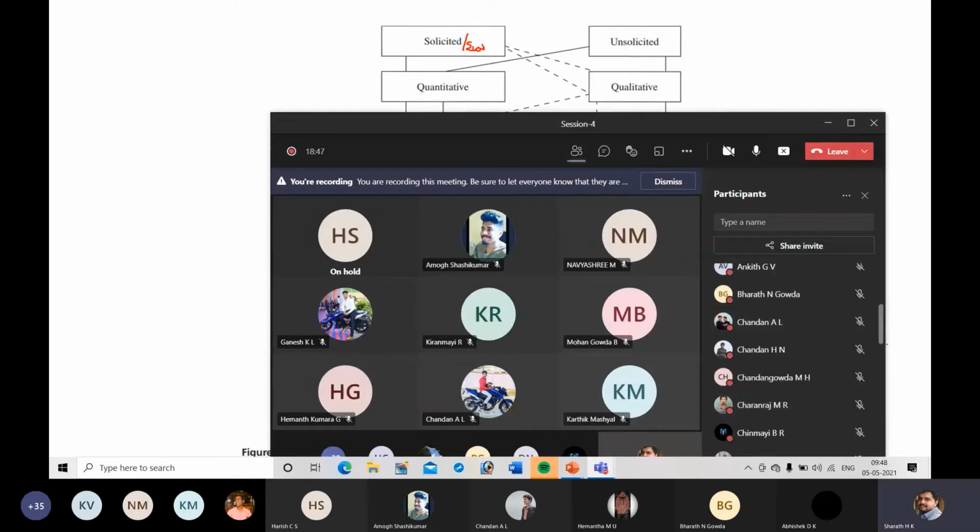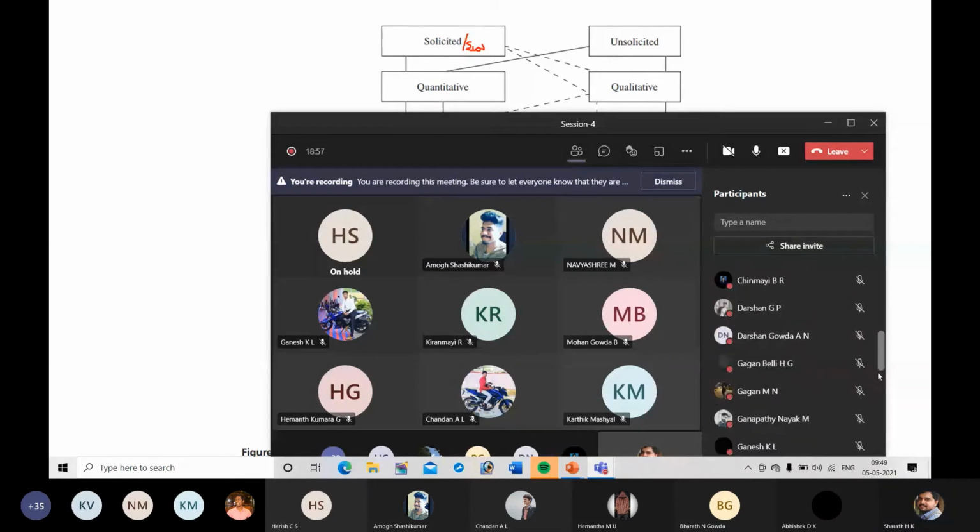Okay, Charan Raj. MR. Gagan Billy. Okay, what is the difference between quantitative and qualitative information?